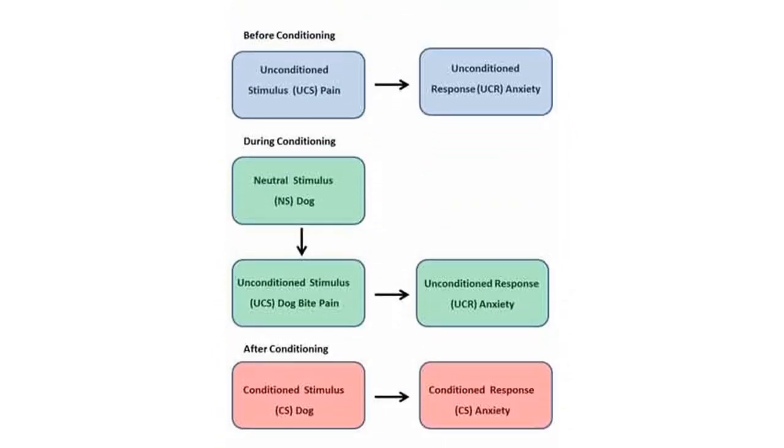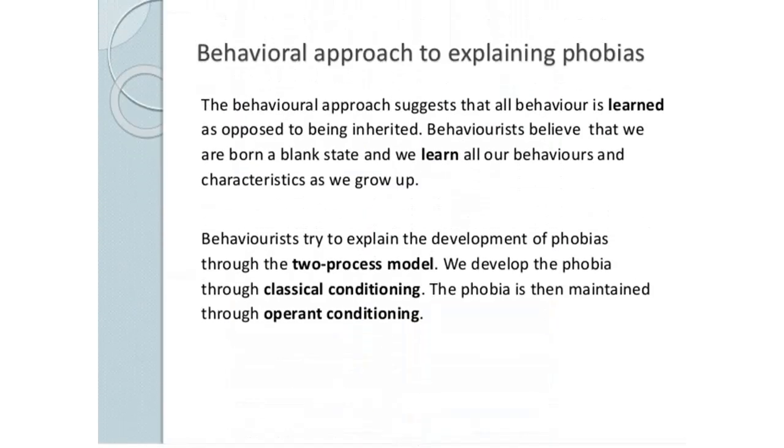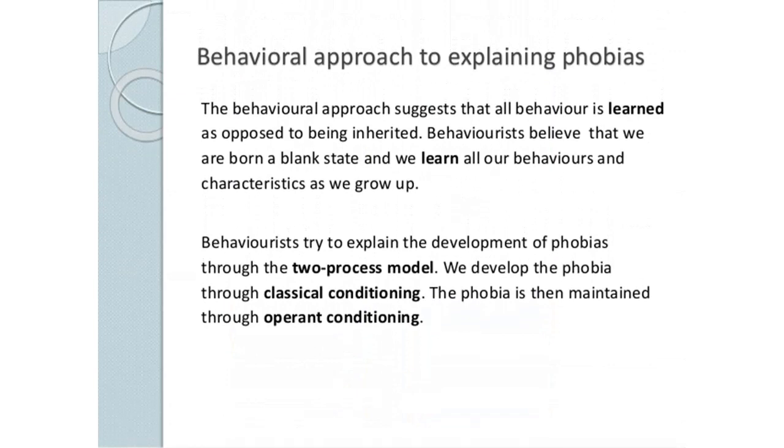The behavioral approach to explaining phobias. The two-process model. Phobia is acquired through classical conditioning. Through acquisition, the phobic stimulus becomes associated with an unconditioned response. For example, being bitten by a dog causes an unconditioned response of fear and the dog becomes a conditioned stimulus. The phobia is maintained through operant conditioning. Avoiding the phobic object reduces anxiety, negative reinforcement.